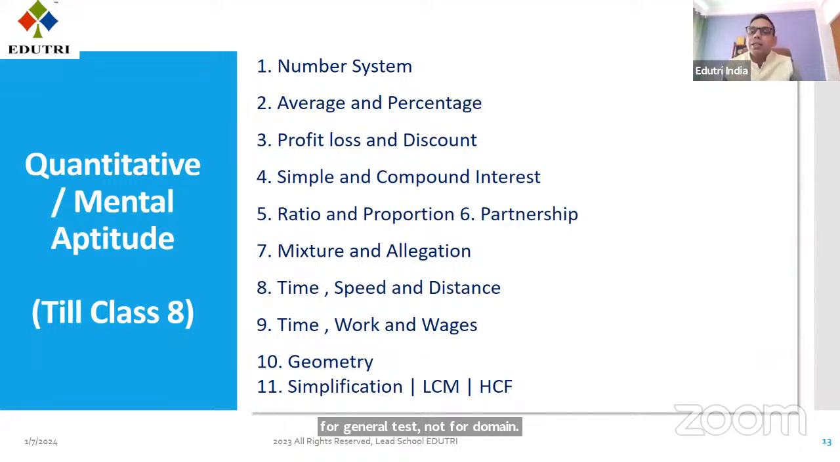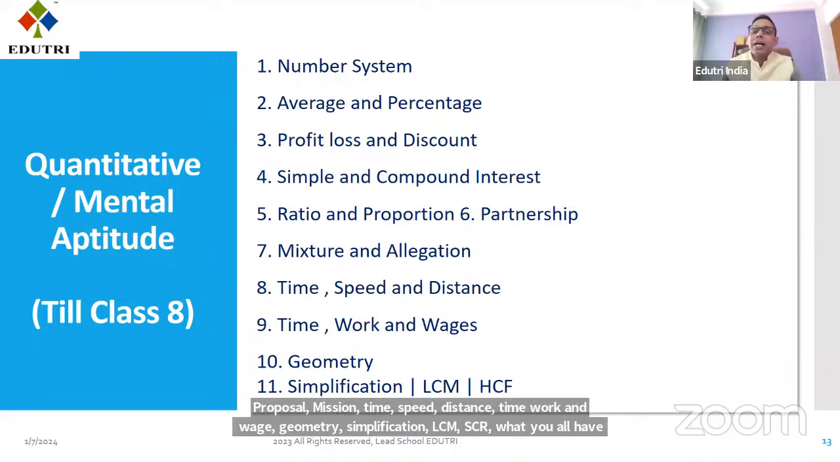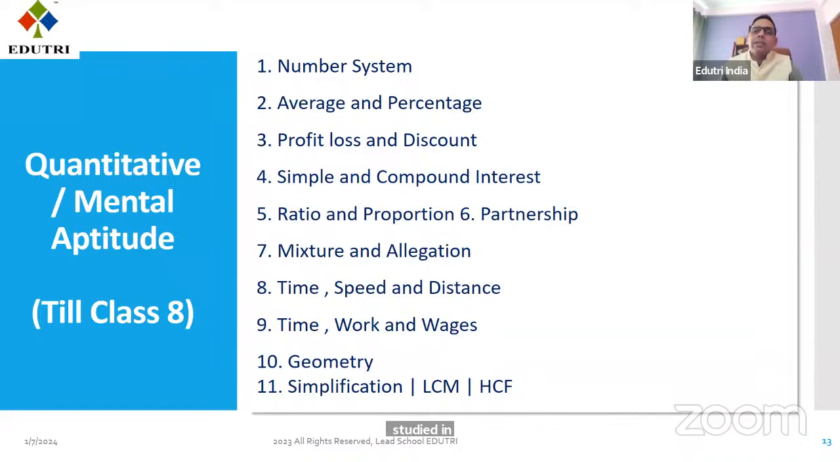But in the journal test, if you are giving mathematics till class 8: number system, average, percentage, profit and loss, discount, simple interest, compound interest, ratio proportion, mixture, time, speed, distance, time and work, wages, geometry, simplification, LCM, HCF. What you all have studied in class 4, 5, 6, 7, 8, that will be asked in the journal test paper.